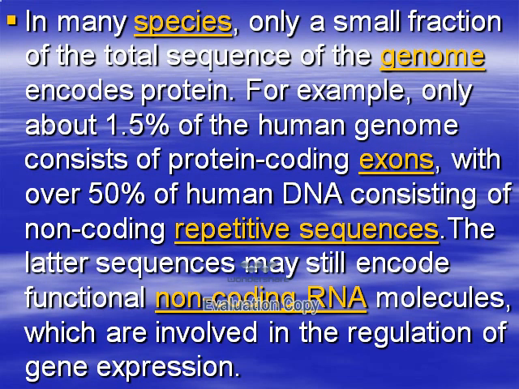In many species, a small fraction of the total sequence of the genome encodes protein. For example, 1.5% of the human genome consists of protein coding genes, called exons, with over 50% of human DNA consisting of non-coding repetitive sequence, and this repetitive sequence encodes functional non-coding RNA molecules which are involved in regulation of gene